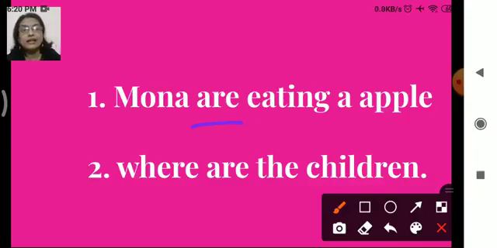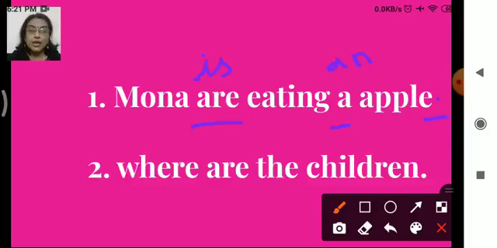Mona is eating, again, a apple. Remember the vowel sounds. So what will come? An apple, right? And once the sentence gets over, what are we supposed to do? Give a full stop, right? So these are the three errors we have come across.